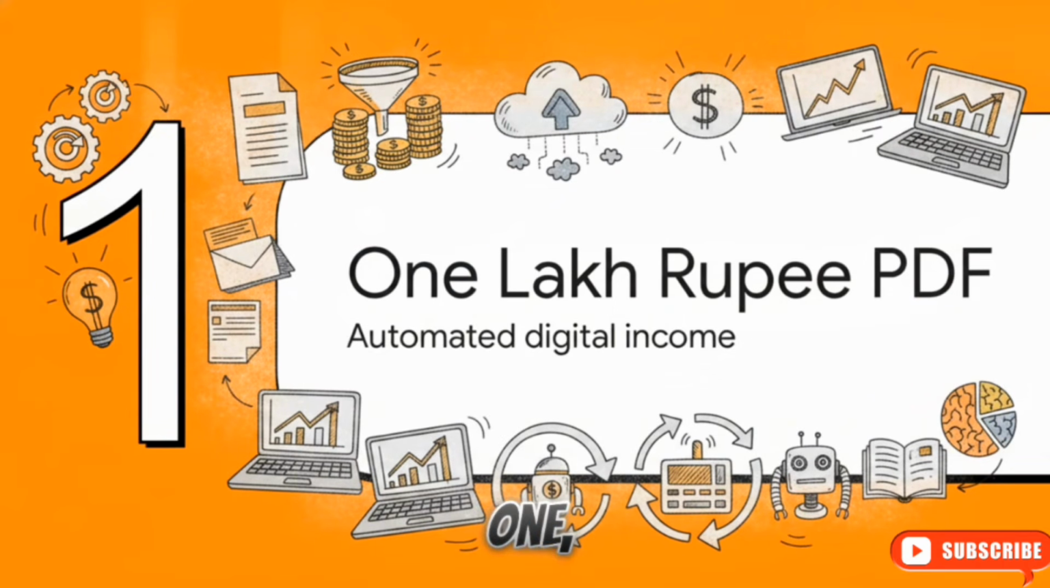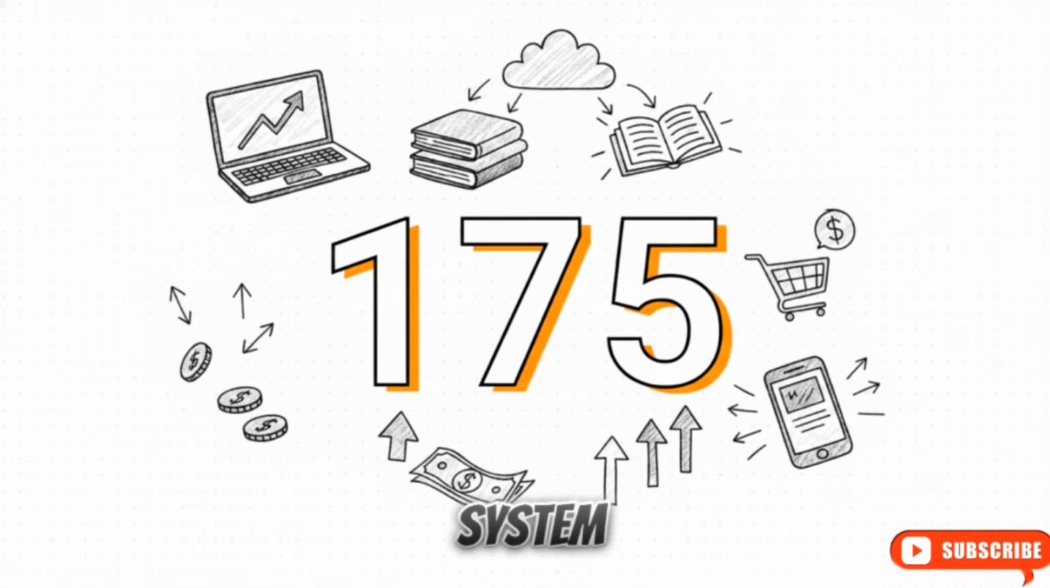So, Section 1, the 1 lakh rupee PDF. Let's look at this automated digital income. The sheer velocity of this system is absolutely what makes it so fascinating. Get this. In a span of just 30 days, 175 copies of this ebook were sold entirely on autopilot. And sure, we have to factor in Meta ad spend, which the creator estimates ate up about 50% of the revenue. But even then, the profit margins remain incredibly high. Why? Because once that PDF is made, it costs literally nothing to duplicate. Every single subsequent sale is pure profit.